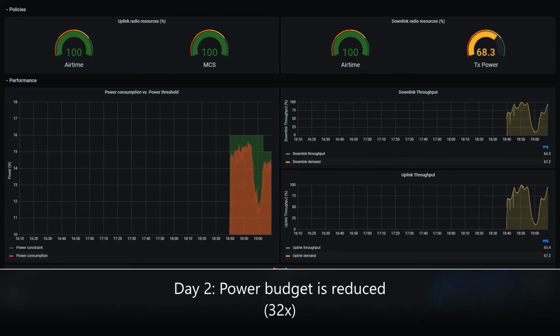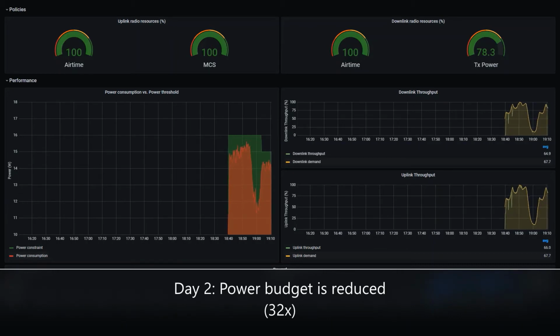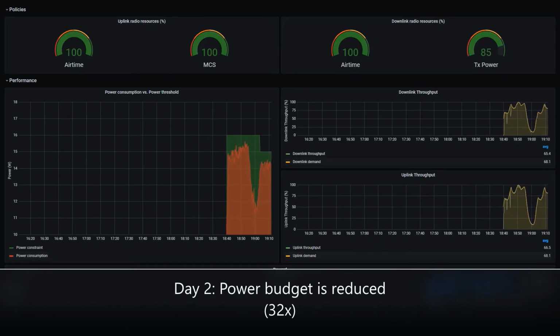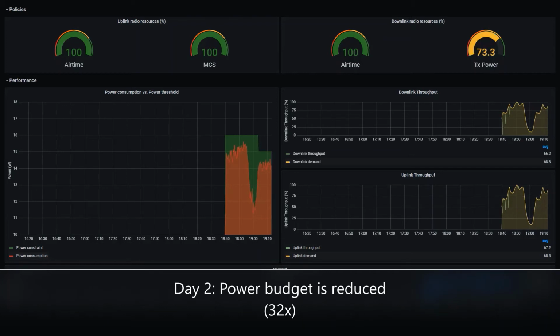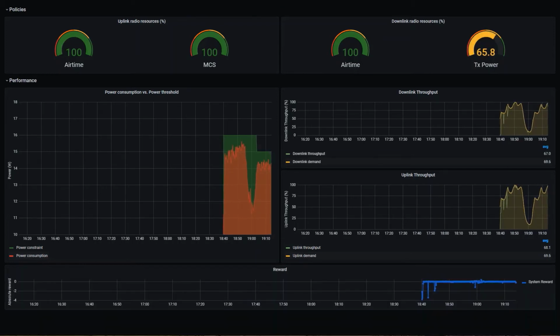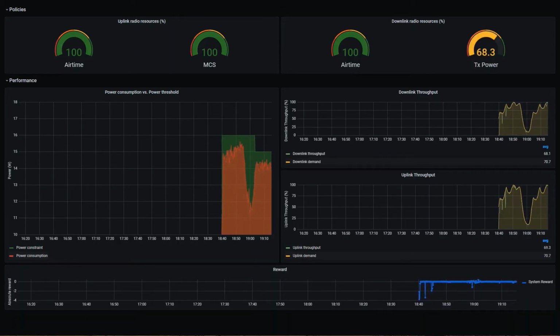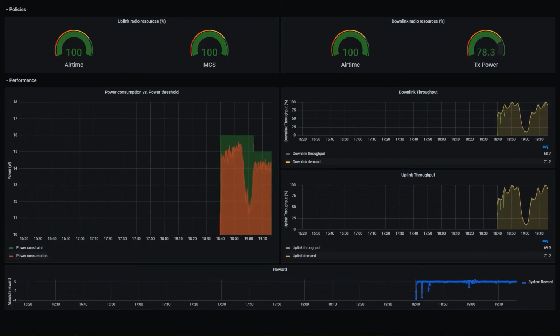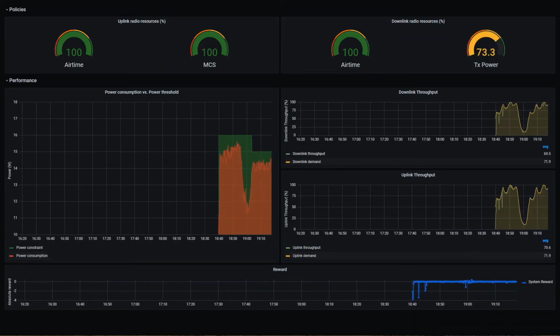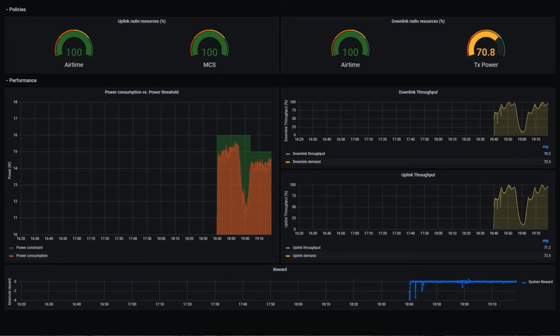As you can see, as a result of the new constraint, our learning agent chooses reduced transmission power settings that result in reduced downlink throughput during the moments of peak load. It is interesting to observe that, with this power constraint, the uplink performance remains at its maximum.